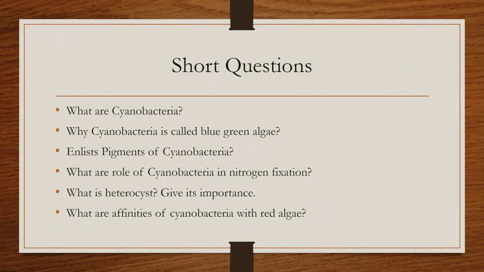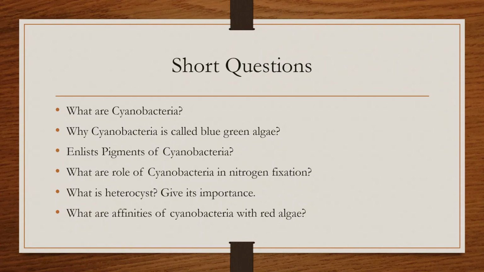Next question is, what are the affinities of the cyanobacteria with the red algae? We have discussed this. Red algae is Rhodophyta, so they have a little bit of similarities. Affinities mean they have connections with the red algae. So how is the blue green algae similar to the red algae, or show the affinity with the red algae?